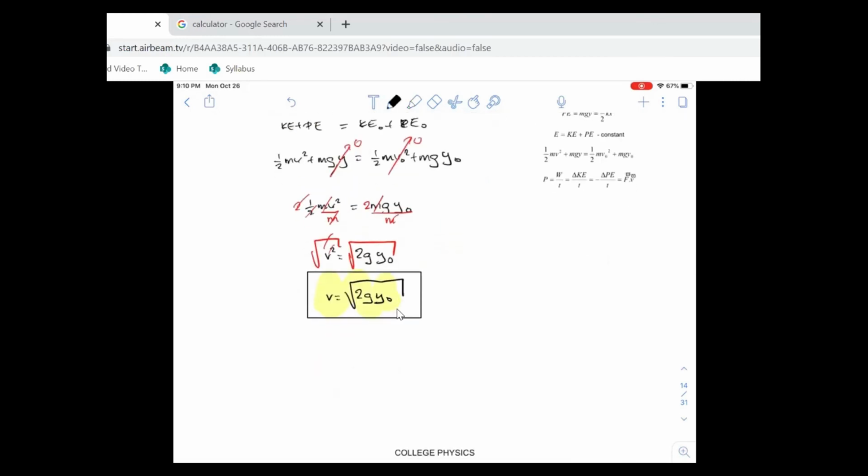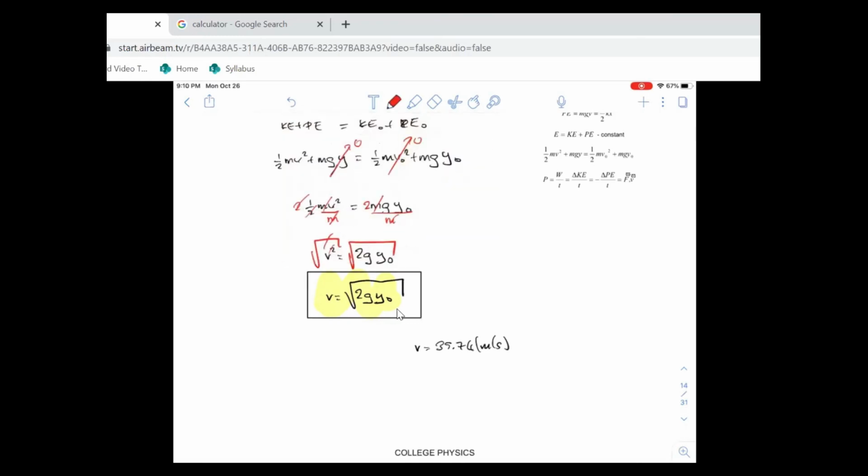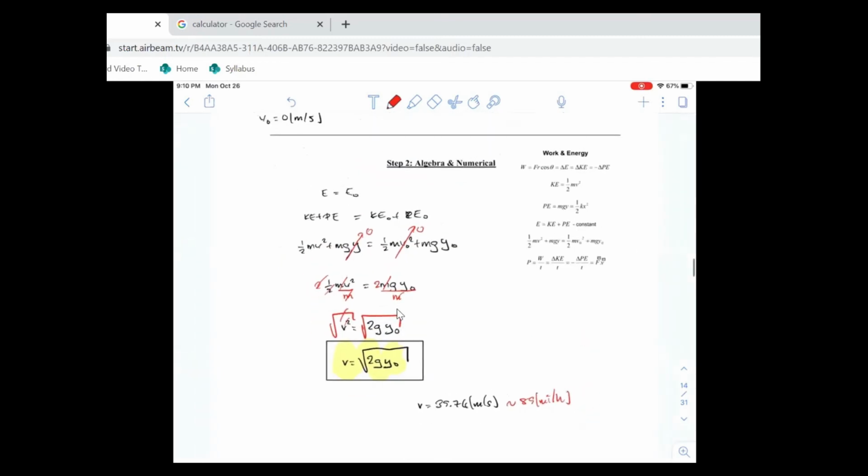So you plug the numbers in. When you plug the numbers in, I got 85.53 meters per second. Converted to miles per hour, no, I got the numbers wrong. This is 39.74 meters per second. It's the same as about 89 miles per hour. Okay, they got 81, we end up getting 89. Why?